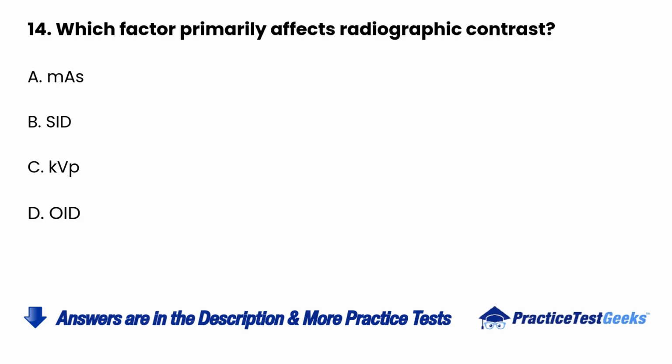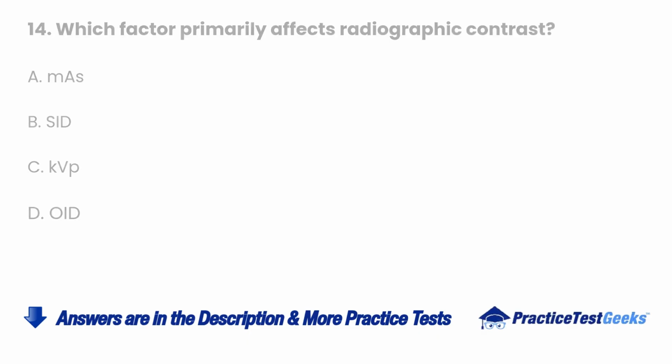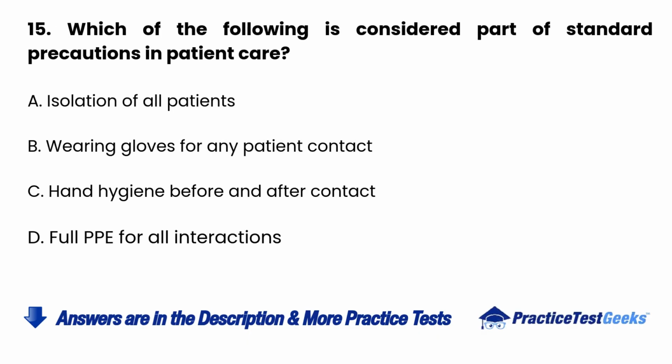14. Which factor primarily affects radiographic contrast? A. MOS. B. SID. C. KVP. D. OID.